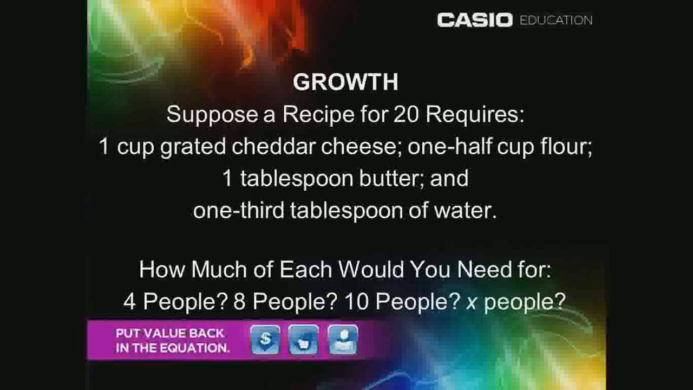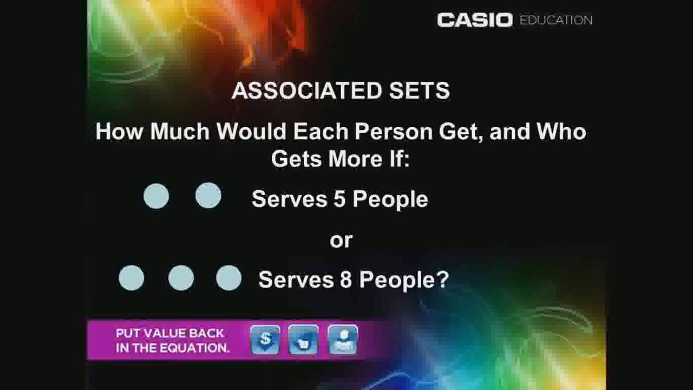Associated sets, such as we find when we compare the amount of pizza each person receives, when 2 pizzas are divided among 5 people, or when 3 pizzas are divided among 8 people.